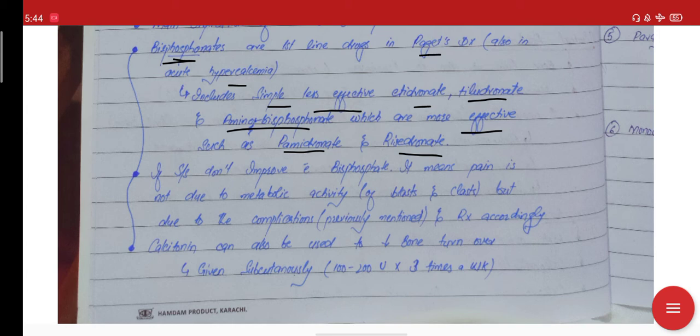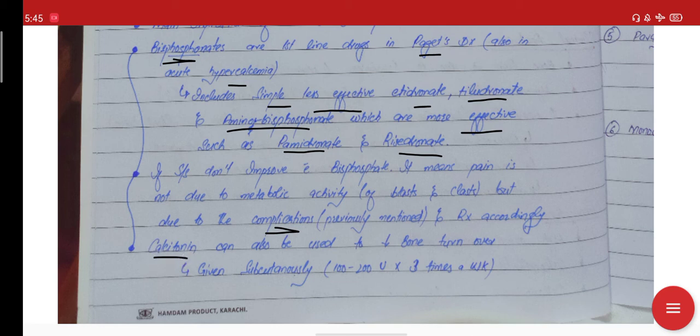Now, if the signs and symptoms improve with bisphosphonate, it means that the pain is not due to the metabolic activity of the osteoclasts, but due to a complication. We know the complications, which may be fractures, or the osteoarthritis or the osteosarcoma that I have previously described. If those complications develop, then you have to treat them accordingly. But mainly the symptoms improve with bisphosphonate most of the time. That's why bisphosphonate is the first line therapy for Paget disease.